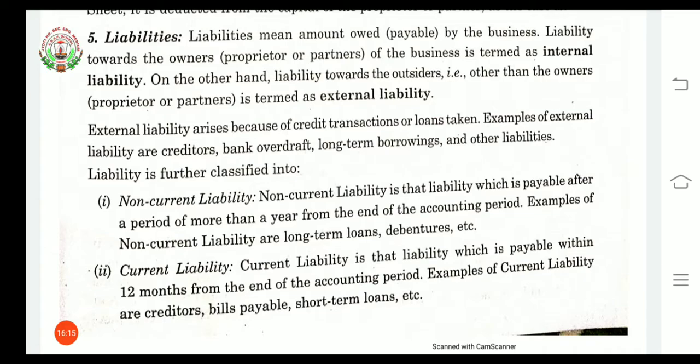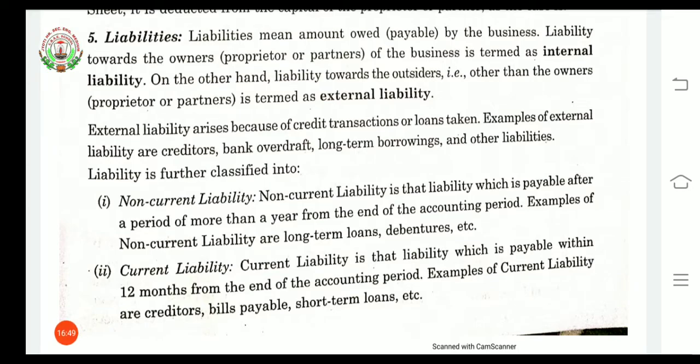Now we'll see the reasons for these external liabilities, why they arise. So these liabilities arise because of the credit transactions or loans that have been taken by the firm, like creditors, bank overdrafts, long-term borrowings and other liabilities. Now this liability we can classify in two manners. First is non-current liability and another is current liability.